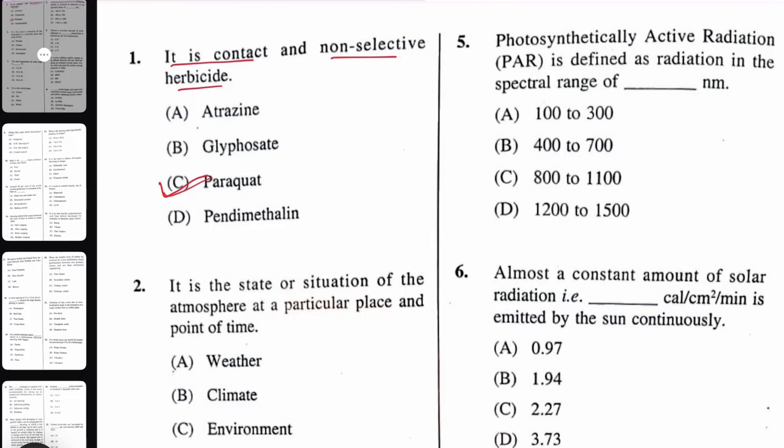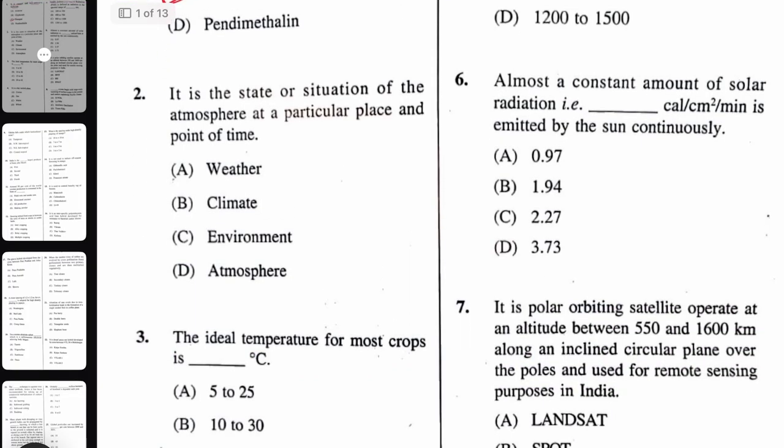Next question. It is the state or situation of the atmosphere at a particular place and point of time. That we know. The answer key will be weather. Climate is for a large condition over a longer period like 30-35 years, but weather is for a shorter period and for a specific area or location.